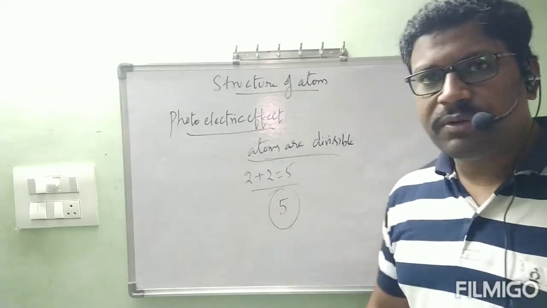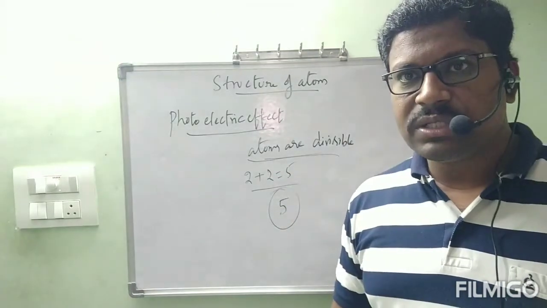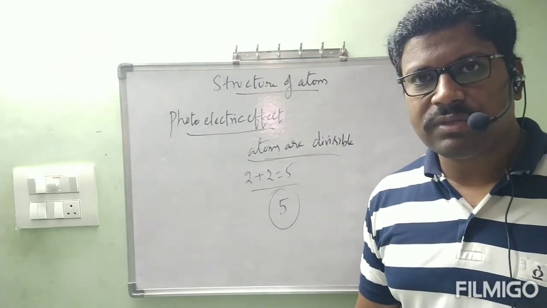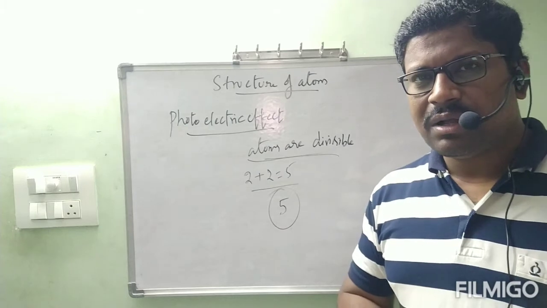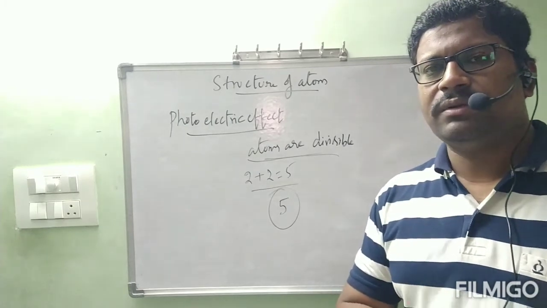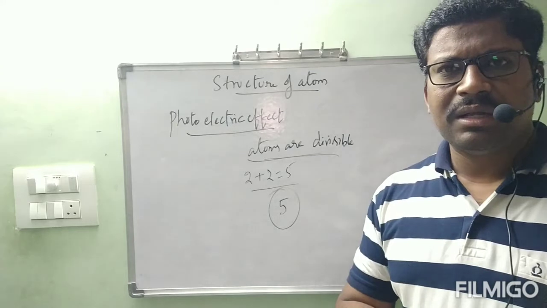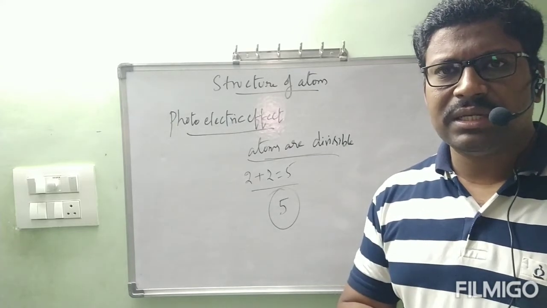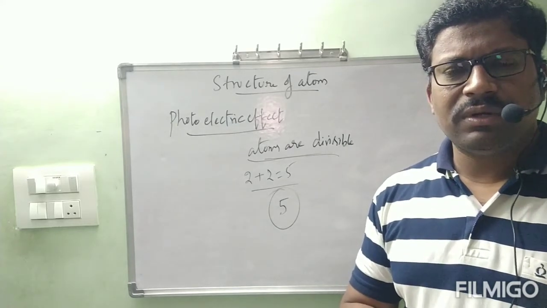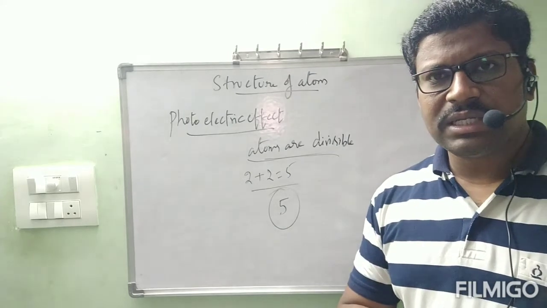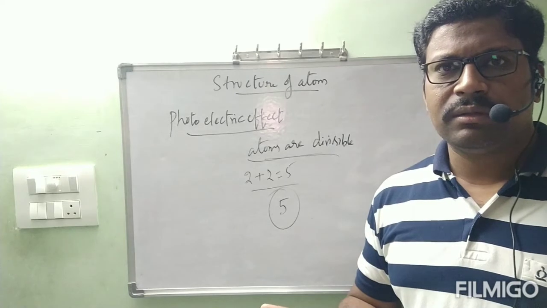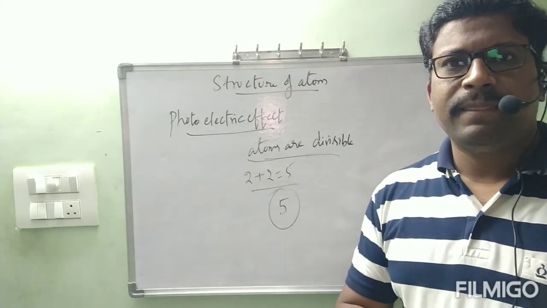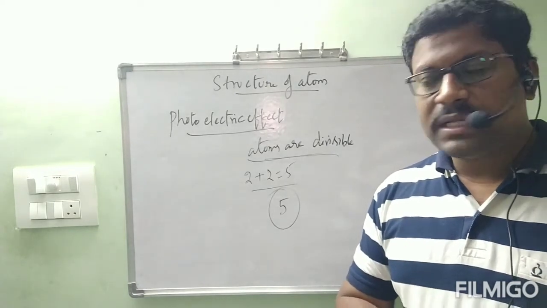The new teacher came to you and asked the same question, na? Sorry, 2 plus 2 is equal to how much? You told the answer 5. Immediately the teacher got doubt. How can you say that 2 plus 2 is equal to 5? Then you replied, sir, previous teacher he or she told that 2 plus 2 is equal to 5 only. Then the teacher asked, did you believe that one? Yes, we believed, because at that time we don't know anything. Then we believed.